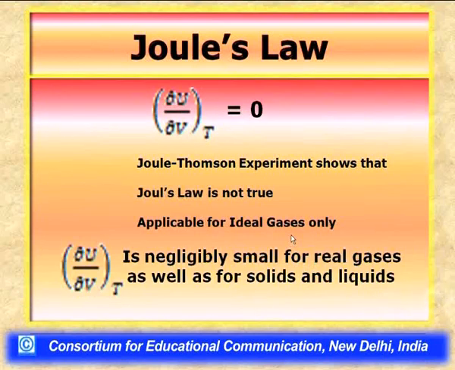This was in fact a mistake. How was it a mistake? It was later shown by the Joule-Thomson experiment that there were certain lacunas in the experimental observations which Joule made in his famous experiment. What were the lacunas? The main lacuna was that Joule had taken a large vat of water.